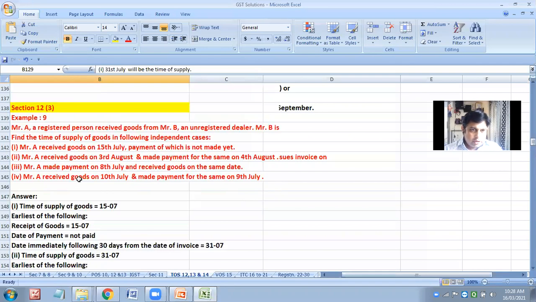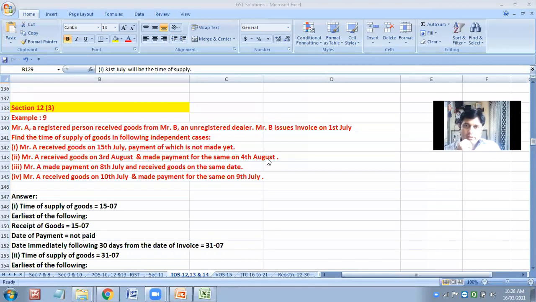Mr. A received the goods on 3rd August and made the payment for the same on 4th August. What will you consider? Yes, Kajal has given in advance only. Please don't consider that. How did you write 31st July? 1st July is given, and 1st July is immaterial for me. I will consider receipt or payment, whichever is early. Why? Because he is an unregistered dealer. He has nothing to do with it.